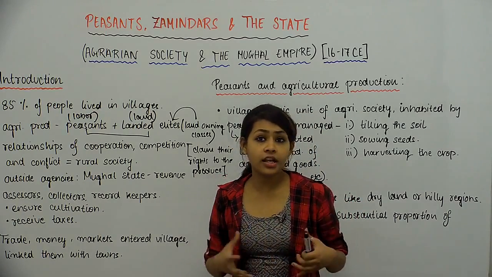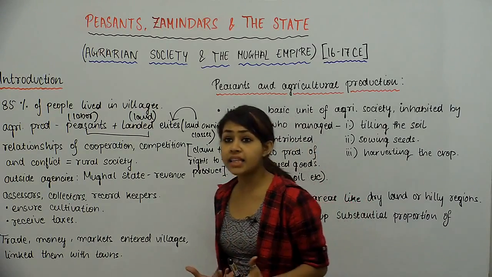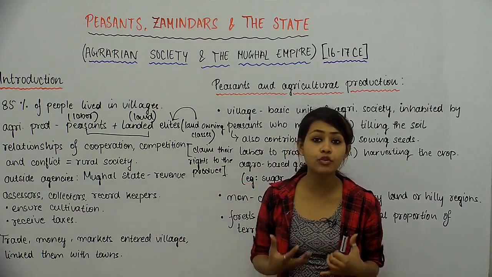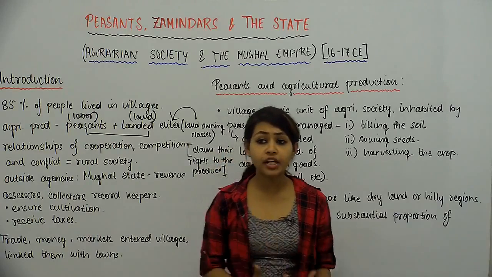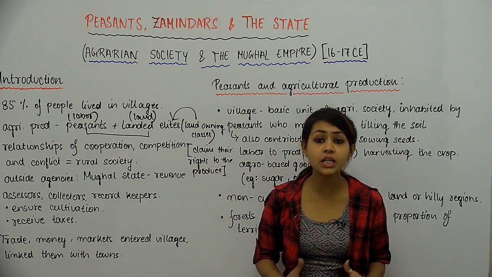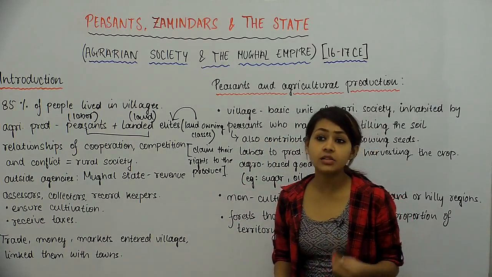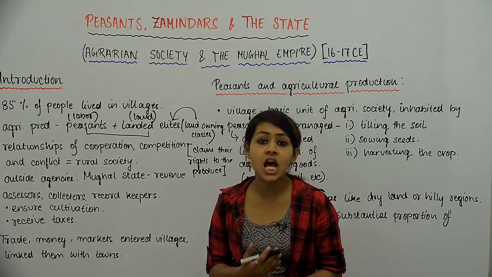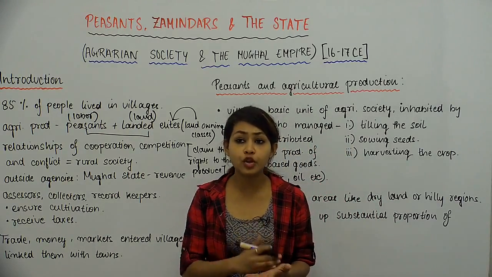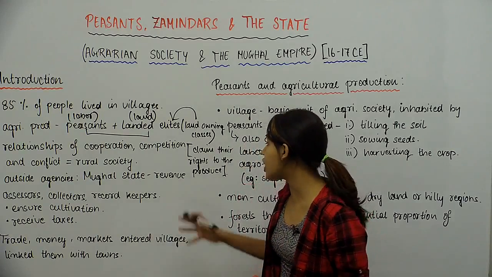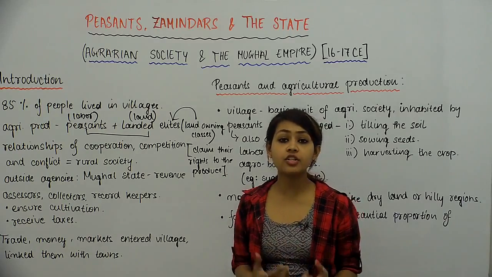So now in almost every country of the world, what we have as a form of governance is democracy. Back then it wasn't democracy, it was like an emperor ruling over a large chunk of land that he had acquired, battled for, and there wasn't much accountability in it, but it was still governance, right? So when we say Mughal state, what we mean is the king and the various men that are working for him. These people now had their influence in the agricultural sector, in the agrarian society, right?